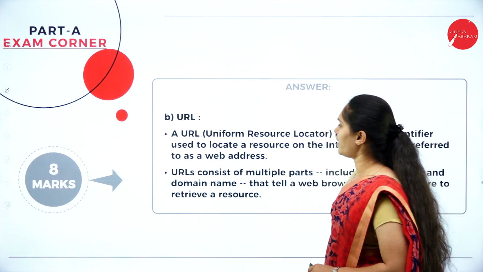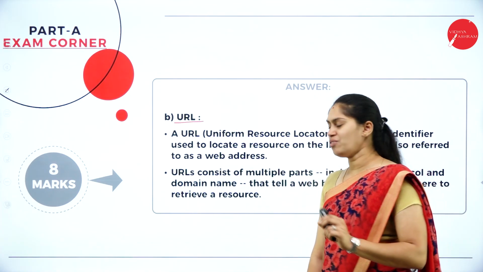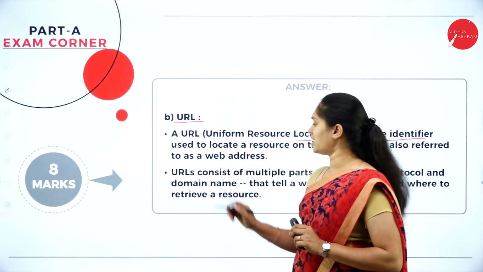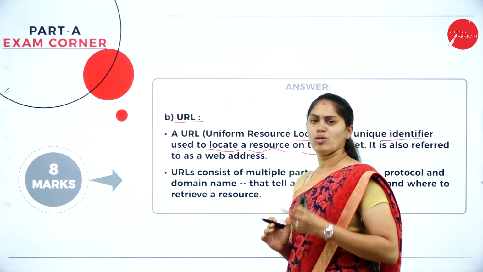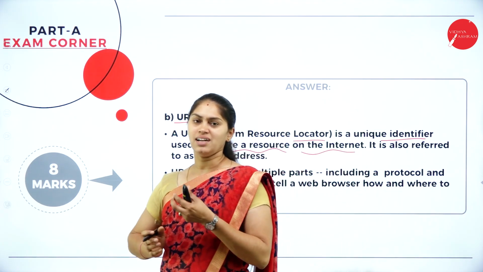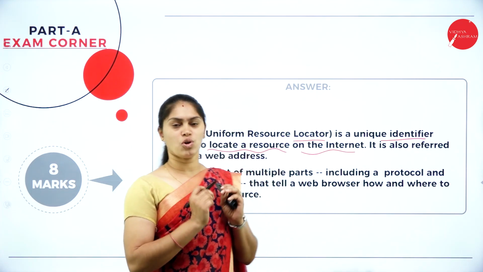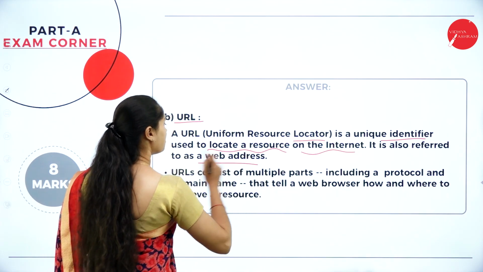Let me move to the next question, that is URL. URL in the sense what? Uniform Resource Locator, and also this is a unique identifier used to locate the resource on the internet. This is like a home address. We have a door number, right? With the help of that door number, we are identifying the uniqueness of each home. Same way, this URL is what? We also call this a web address.